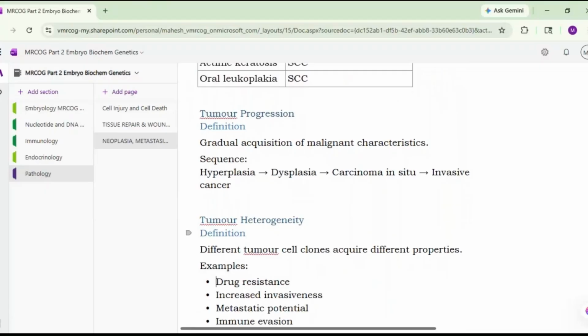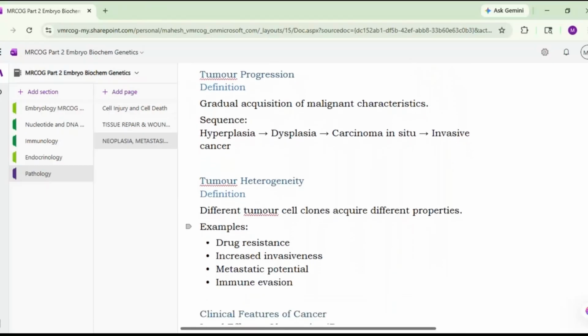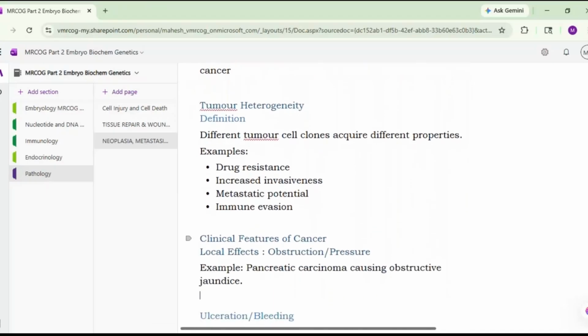Then there is tumor progression. So gradual acquisition of the malignant characteristics. From hyperplasia, it will develop into dysplasia, to carcinoma in situ, and finally it will develop into the invasive cancer. Okay. Then there is the next concept of tumor heterogeneity. This also you should remember. What is tumor heterogeneity? Different tumor cell clones acquire different properties. Within the same tumor, the different cell clones will have different properties. For example, drug resistance, increase in invasiveness, metastatic potential, immune invasion, etc.